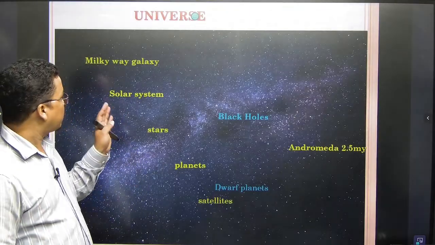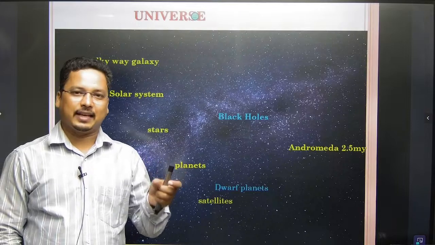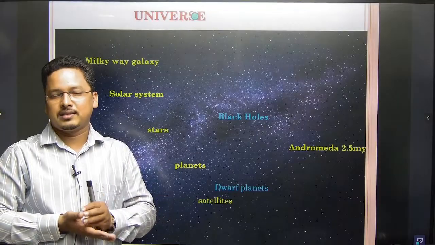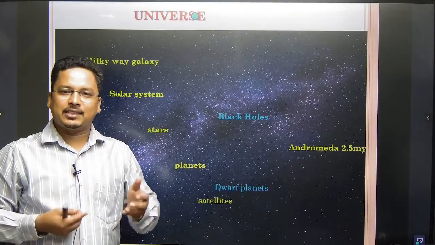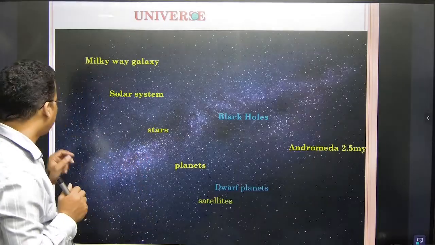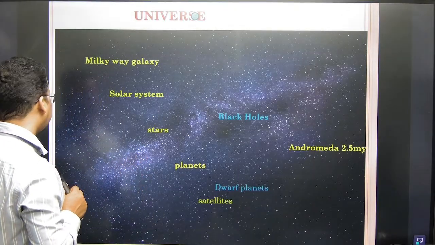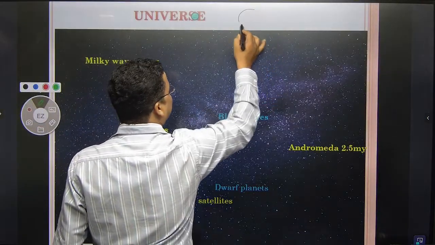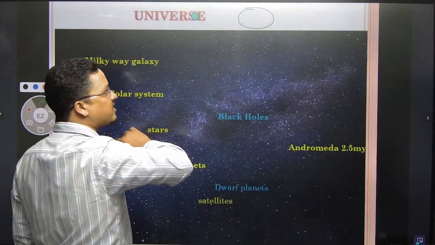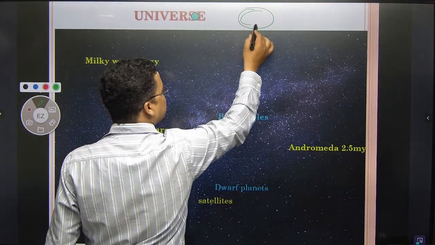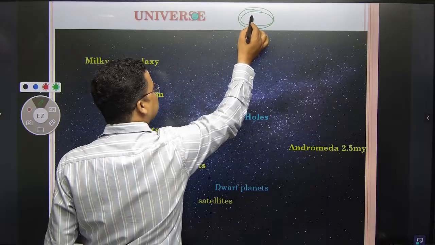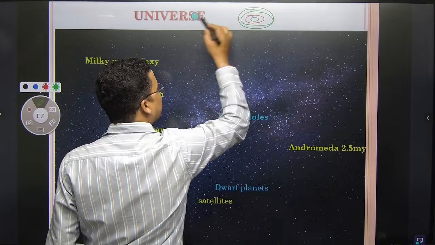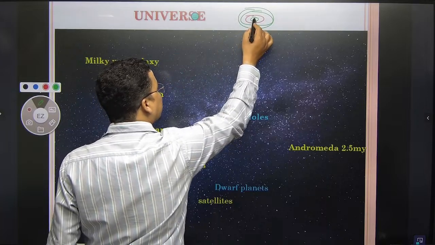Okay. Now see, what is a galaxy? Galaxy is a huge body, and within the galaxy so many solar systems are there. If I draw a simple circle, for example, there would be a large circle. Within this large circle is, let's say, the universe. Then within the universe there would be so many galaxies. Within galaxies there would be so many solar systems. Within a solar system there would be your planets. Then we come to the satellite.